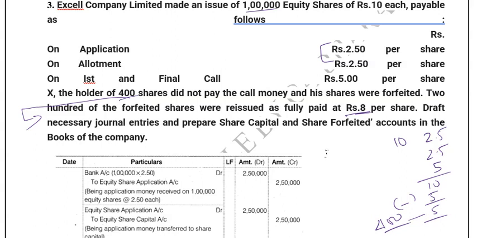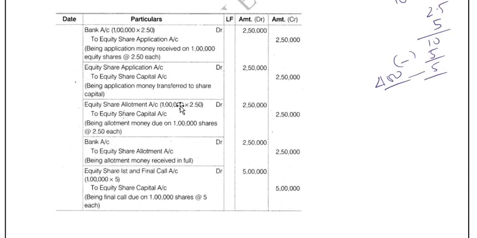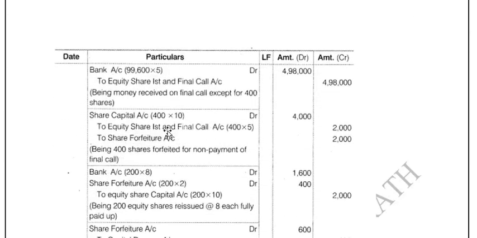So all the other entries are normal, friends. You can just have a look at it. This version of the document will be shared in my Telegram group as well. So there is no twist or turn anywhere else. The only point that you must remember is the forfeited amount. You must remember that forfeited amount.